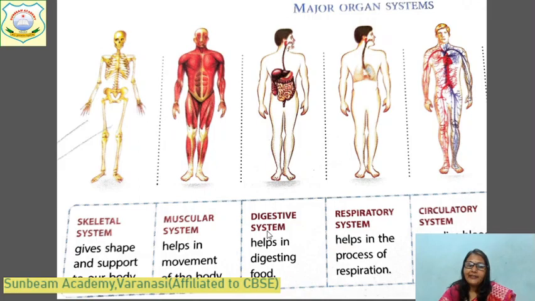Children, you can identify these pictures. If in exam the picture is given, you can write the name of that picture. You can take the correct answer. And what is the function? Suppose this picture is given and it will be asked, name the organ system, and 3 alternatives will be given: muscular system, digestive system, skeletal system. Which will you take as correct? You will take the skeletal system, the correct answer.